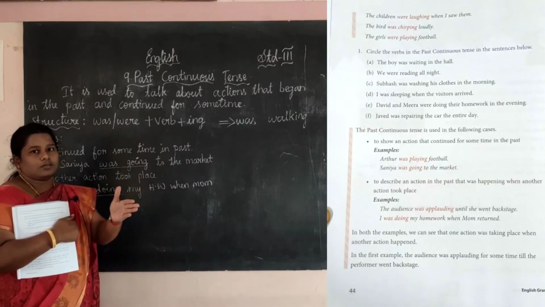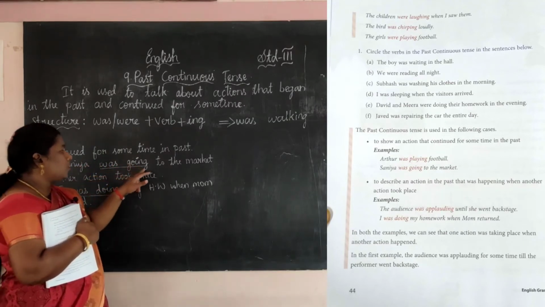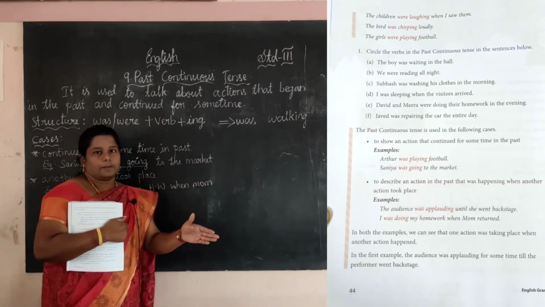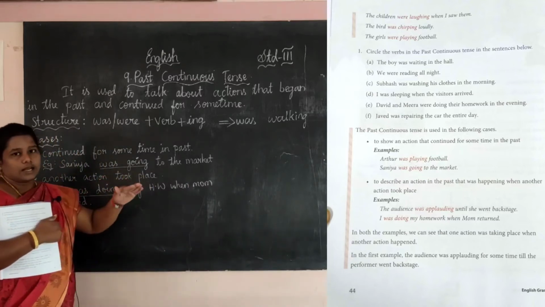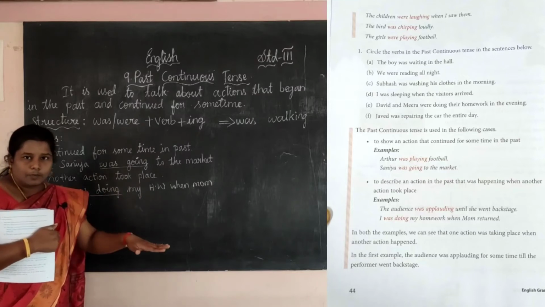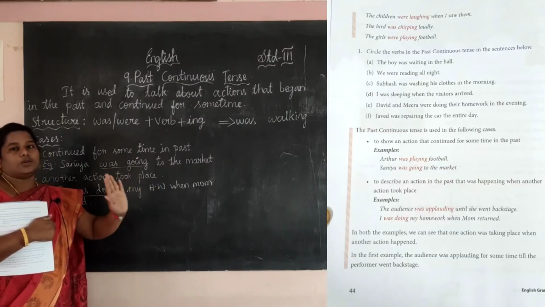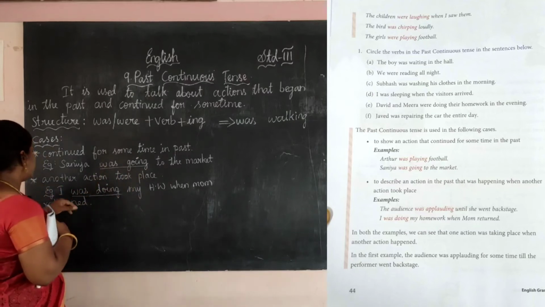Sonia market போயிட்டு இருக்கா. Okay, so Sania was going to the market. அவ போயிட்டு இருக்கா. Okay, so past tense, already it's over, then it is continuing for some time. ஏற்கனவே அவ போனதை முடிச்சாச்சு, ஆனாலும் அது இன்னும் போயிட்டு இருக்க மாதிரியே நம்ம சொல்றது. Okay, so it is past continuous tense.